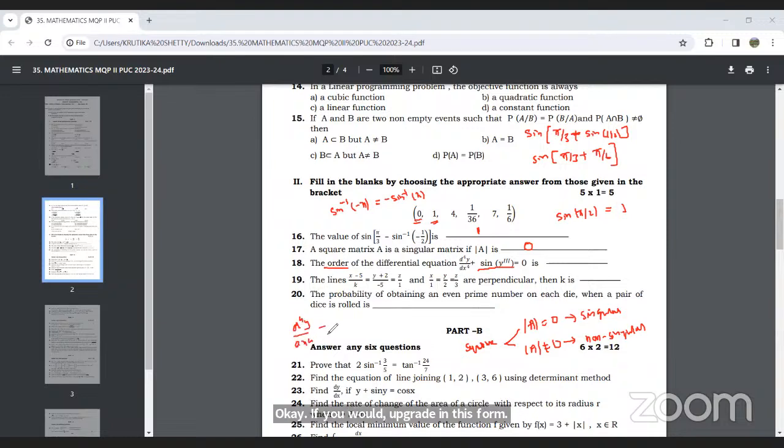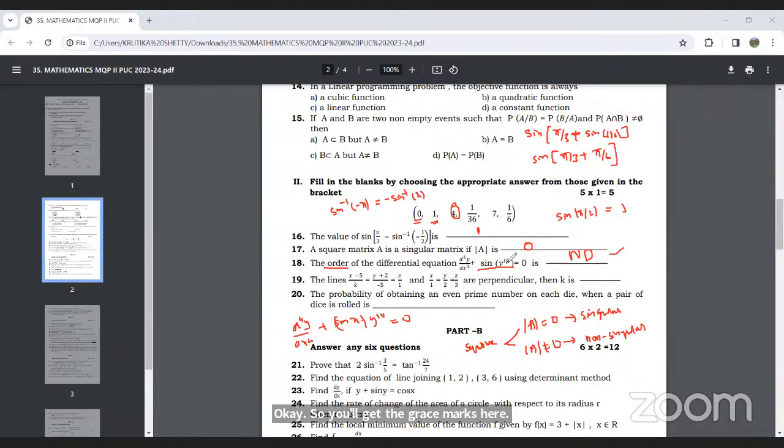D raised to 4, dx raised to 4, sine x into y triple dash is equal to 0. Okay, so if it had occurred in such form, then the answer would be 4. But here actually the answer is not defined, because there is a printing mistake. So you will get grace marks here. So the answer is not defined.